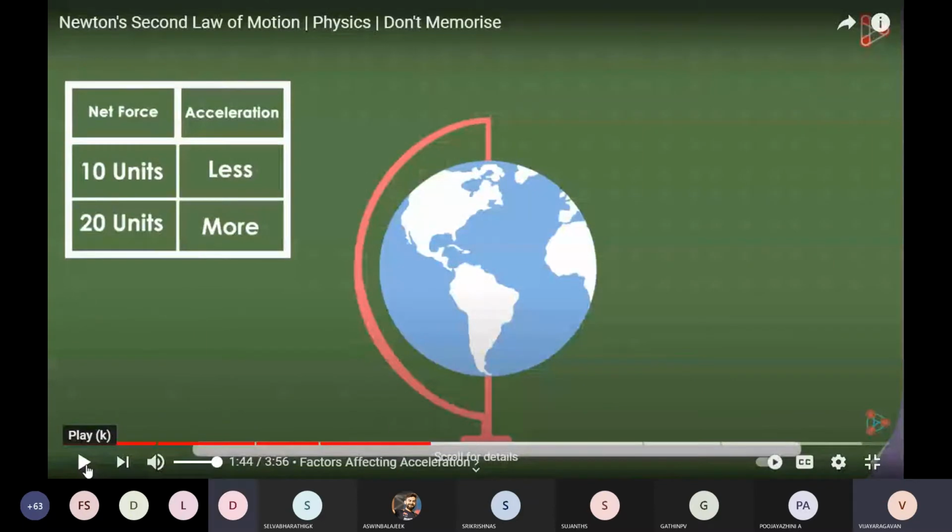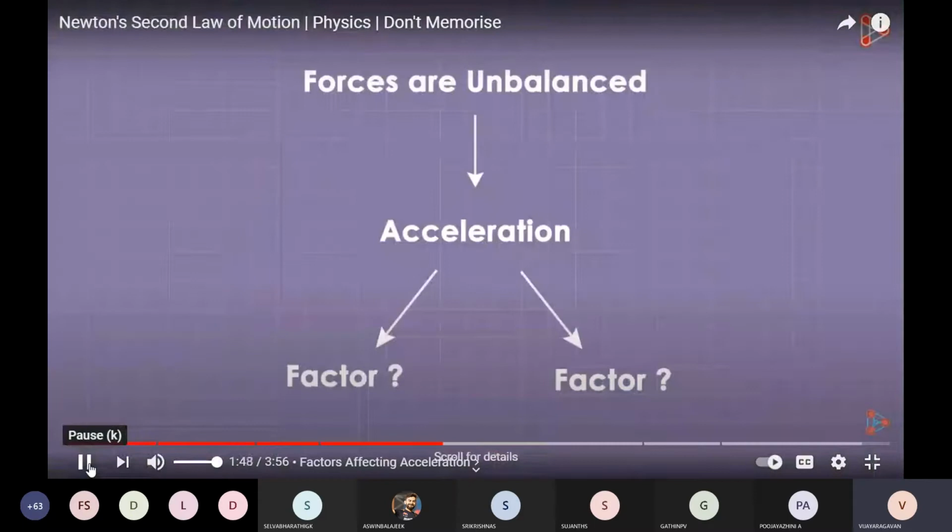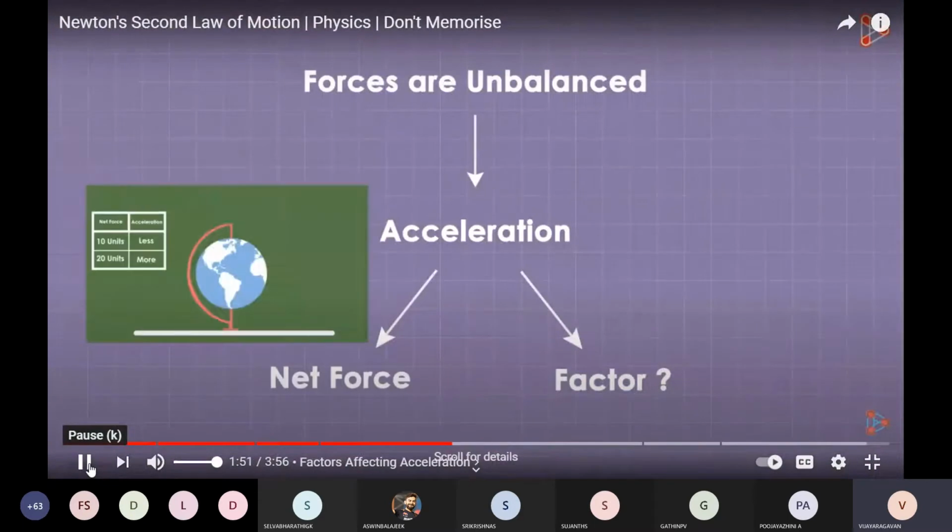Okay. So we can say that one of the things the acceleration depends on is net force. If it's more, then more will be the acceleration. If it's less, then lesser will be the acceleration. So if you apply more force, acceleration will be more. If you apply less force, acceleration will be less. Acceleration depends directly on the net force. Come on, now I want you to think about the second quantity the acceleration will depend on.